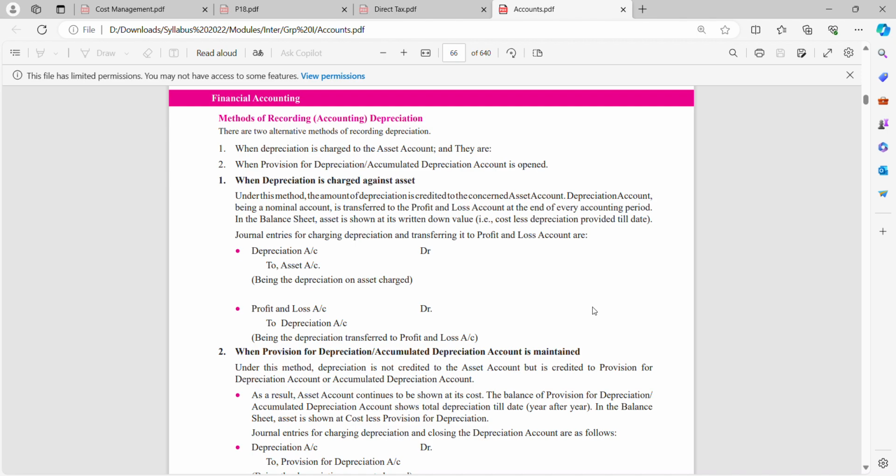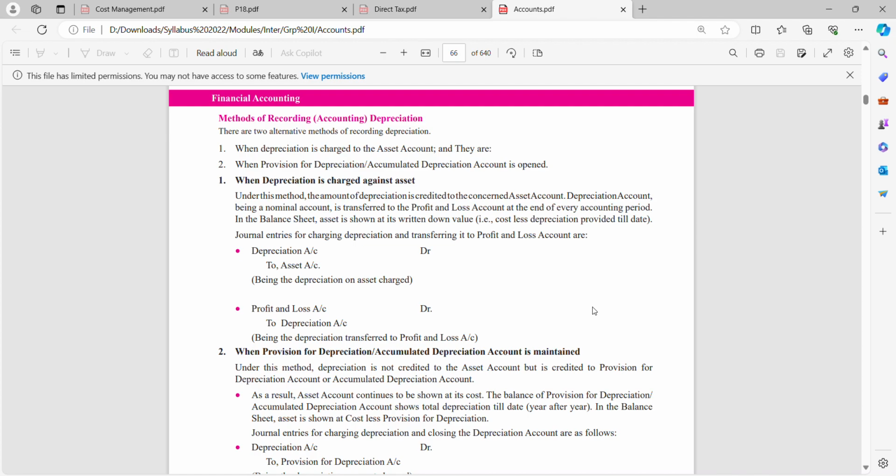So the asset will have a debit balance. If you credit a depreciation amount, you are bringing the asset down by that much. Suppose my asset value is 1 lakh.